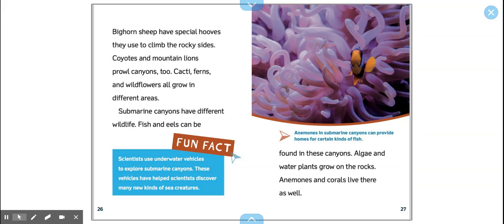If you've seen the movie Nemo, Nemo was a little clownfish similar to the one in this picture, and he lived in an anemone. And the purple part kind of looks like a plant with little fingers. That is the anemone. Fun fact: scientists use underwater vehicles to explore submarine canyons. These vehicles have helped scientists discover many new kinds of sea creatures.